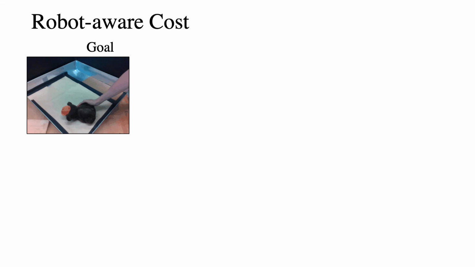Finally, we evaluate the performance of the robot-aware cost function on goal images without robots or with humans in the scene. While the pixel cost is sensitive to the size and appearance of the robot in the image, the robot-aware cost is invariant to the robot in the image. First, we take a goal picture with a human. By acquiring a mask of the human, either through annotation or human pose estimation algorithms, we can then plan with the robot-aware cost that ignores the human hand region.